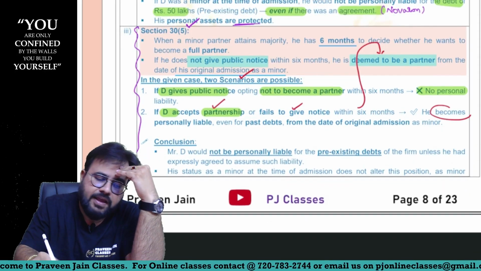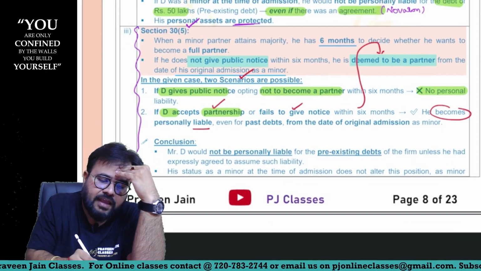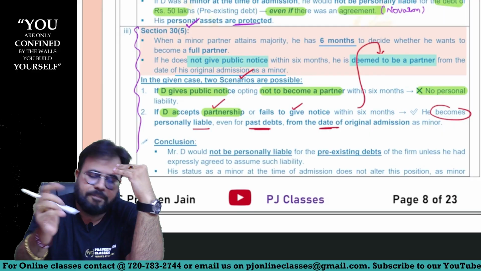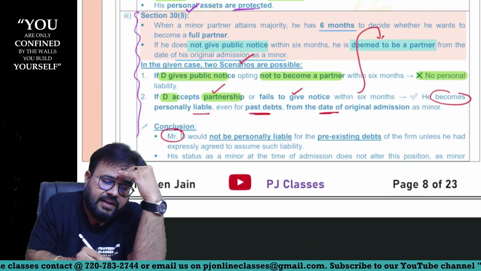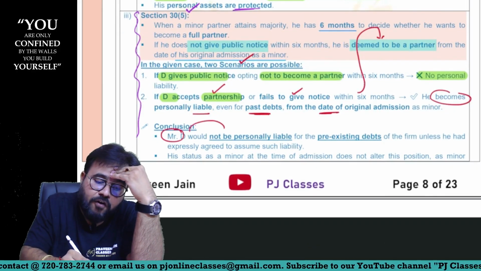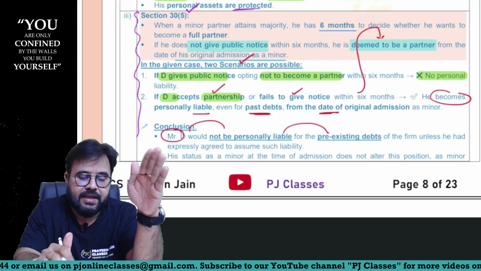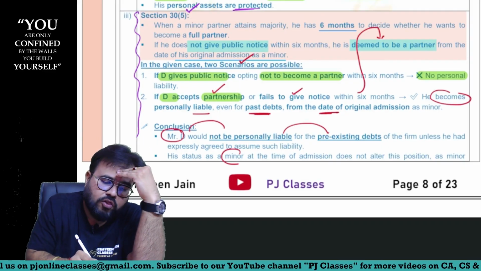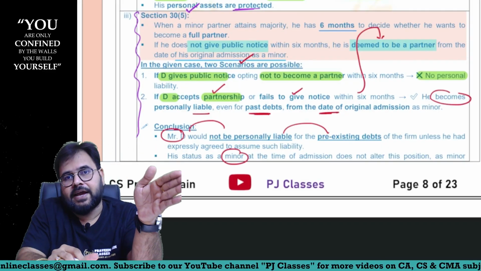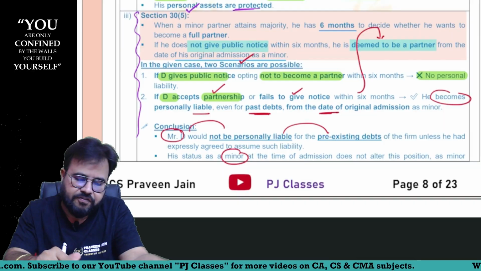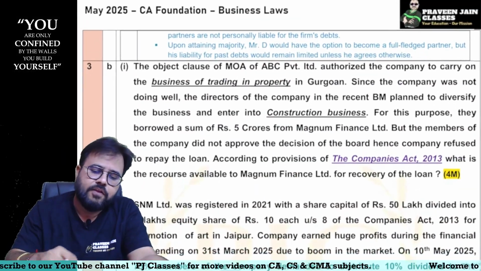In such a situation he becomes personally liable even for the past debts from the date of admission as a partner, sir. So conclusion, Mr. D would not be personally liable for pre-existing debt. That means debts before he becomes a partner. But yes, he will be liable for all those debts which the firm incurs from the time he joined the partnership firm, sir. Okay? So that is the point, sir.